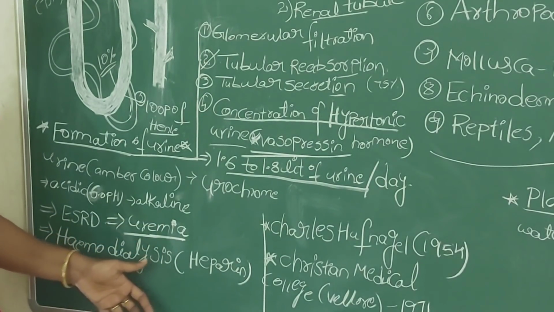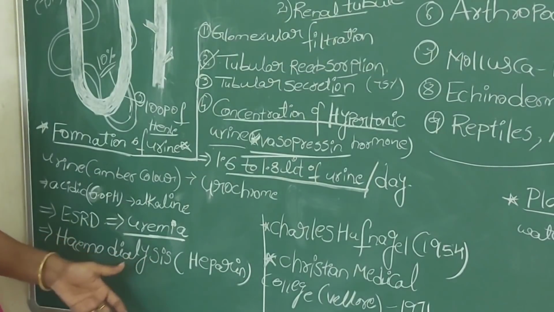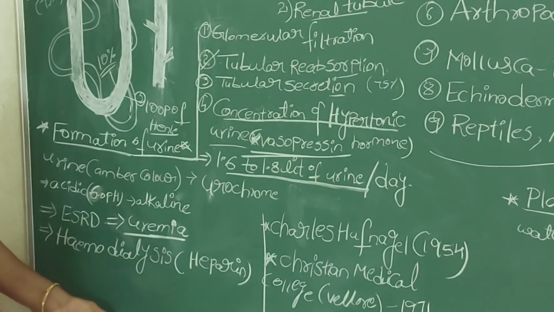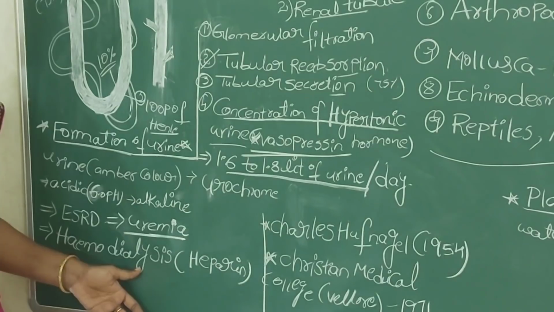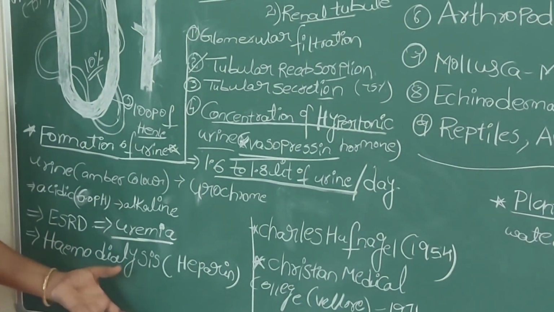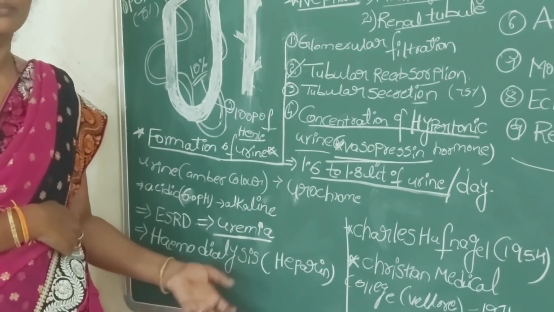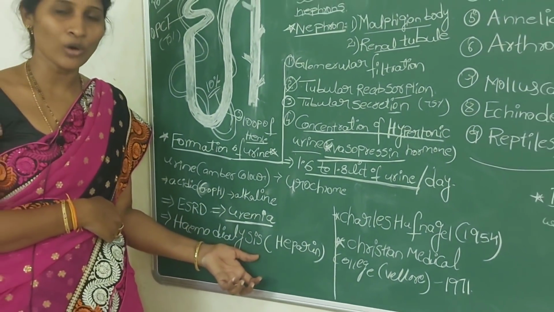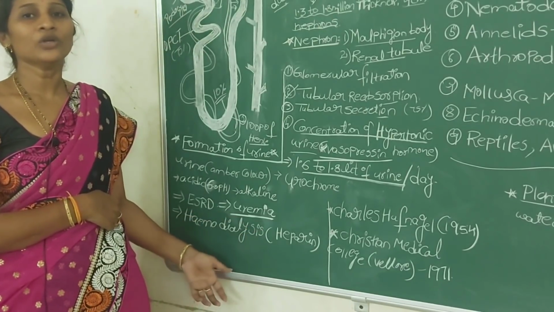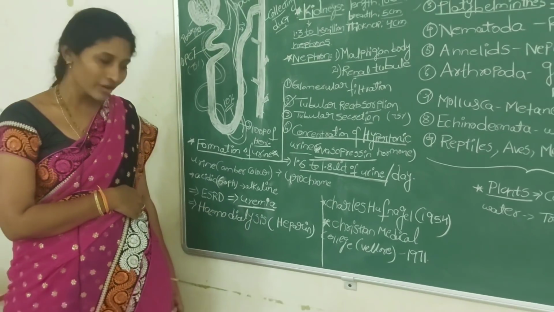So what is the function done by your kidney? The same function is done by the dialysis machine also. Once the blood is purified in the dialysis machine, the filtered blood will again be mixed with heparin, an anticoagulant, and enter your body through the vein.